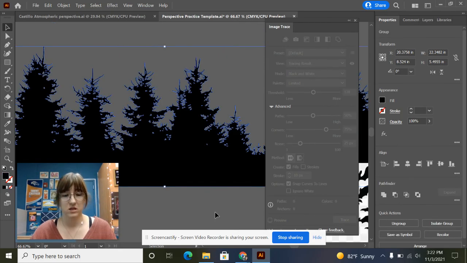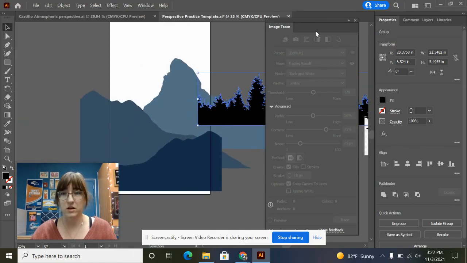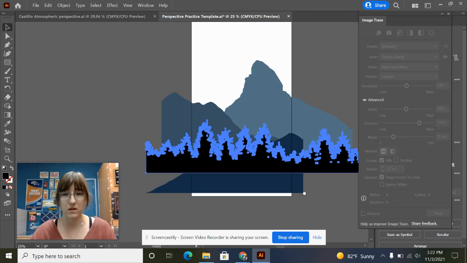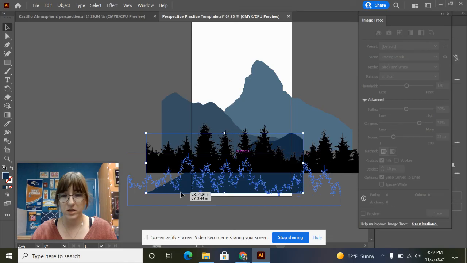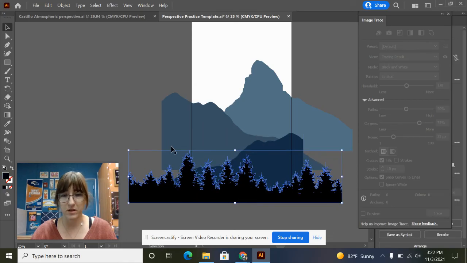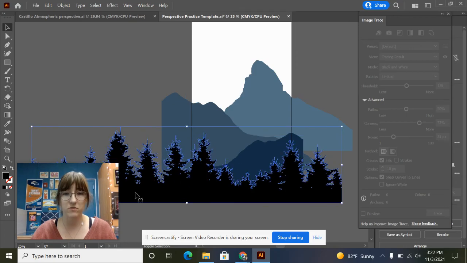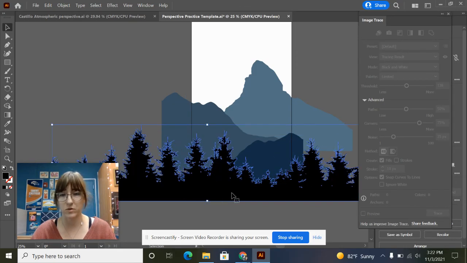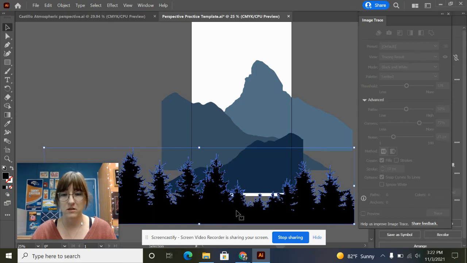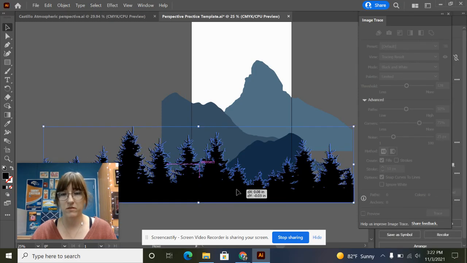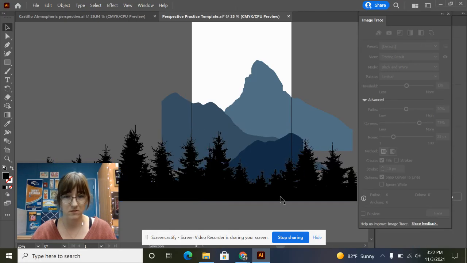And then I can move. We're going to leave the trees black because they need to be the darkest layer. So we're going to leave those the color that image trace created them. And we're going to put them just right in front here. So we can probably make them bigger. I'm going to hold shift while resizing these because I don't want to mess with their proportions because they are so detailed. If I stretch them out, then it will be very noticeable. So we're going to do something like this.